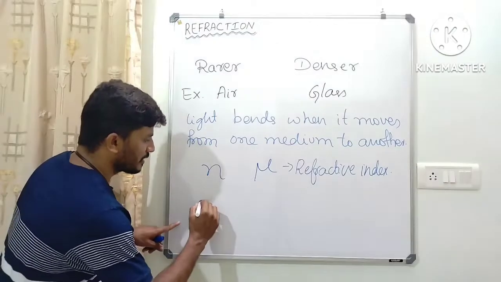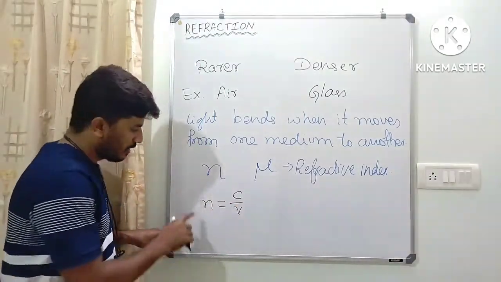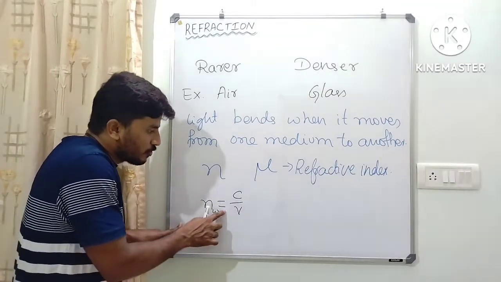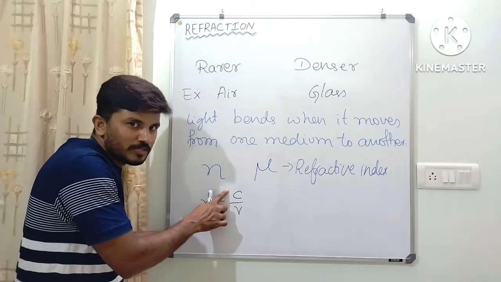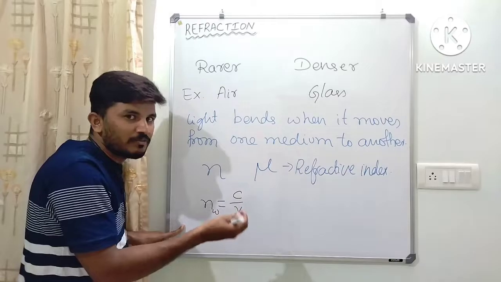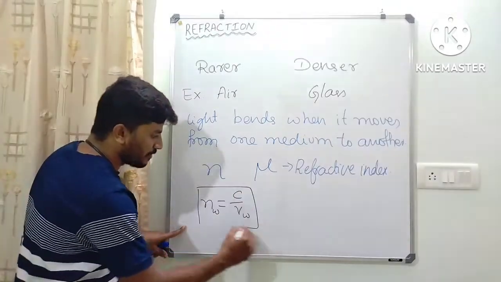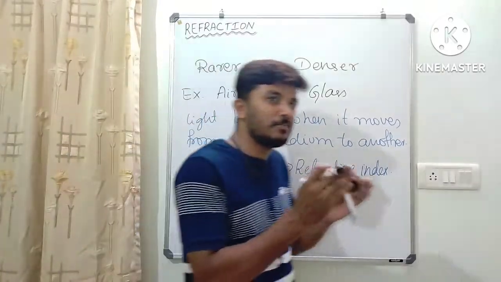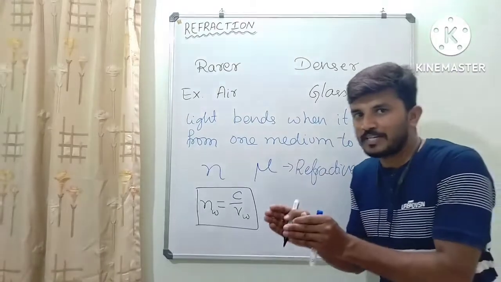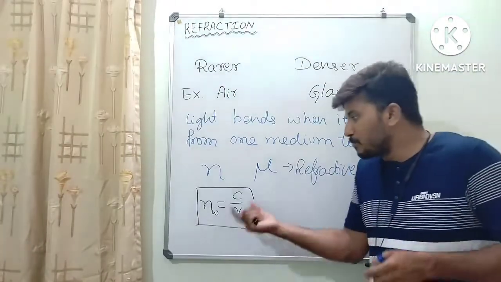Absolute refractive index is given by n is equal to c by v. For example, if I take water, the refractive index of water is equal to the speed of light in vacuum, that is 3 into 10 to the power 8 meter per second, divided by the speed of light in water. This is called absolute refractive index, where we discuss a single medium: refractive index of water separately, glass separately, air separately.